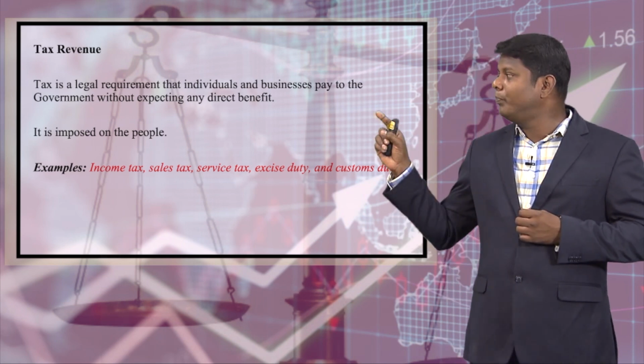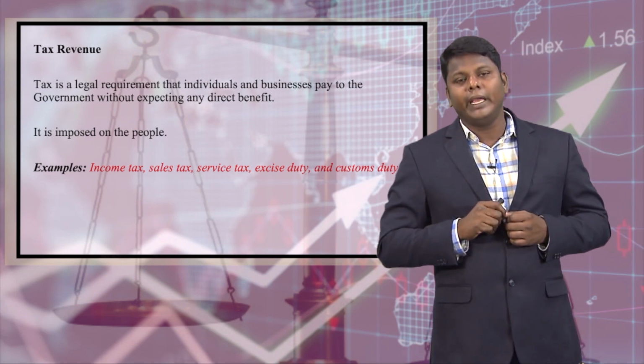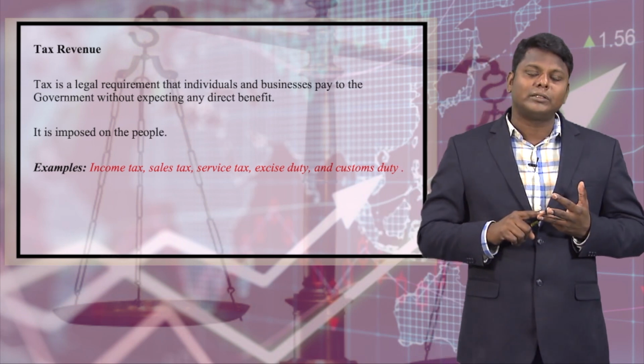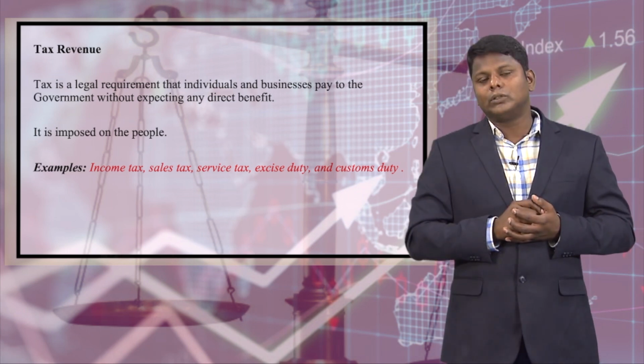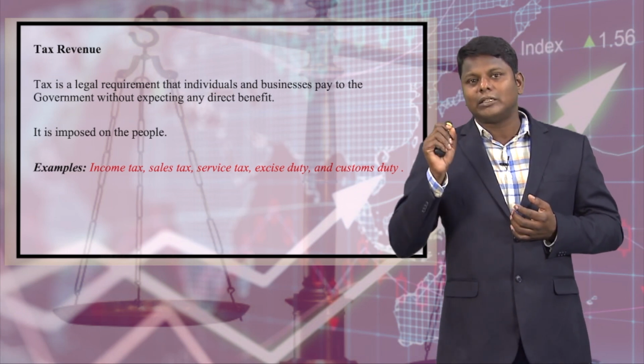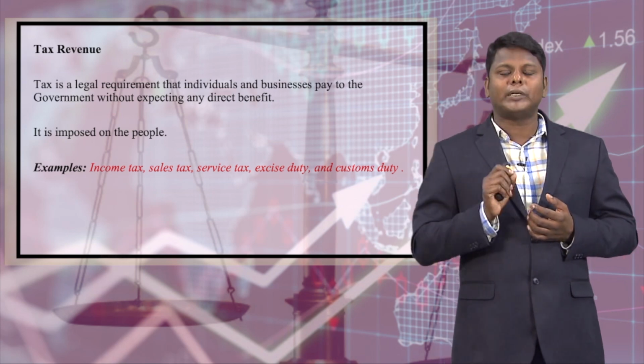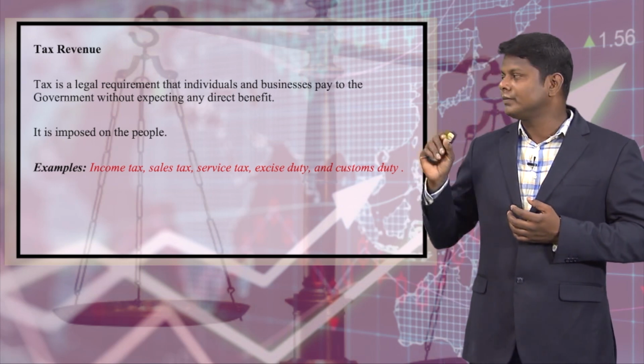Second is, it is imposed on the people. Direct and indirect taxes both are imposed on the people. So, that is why taxes play such an important role in the budget.